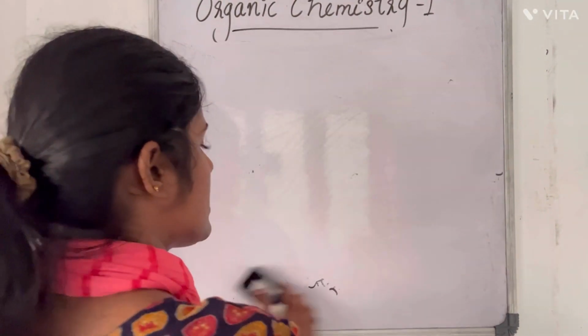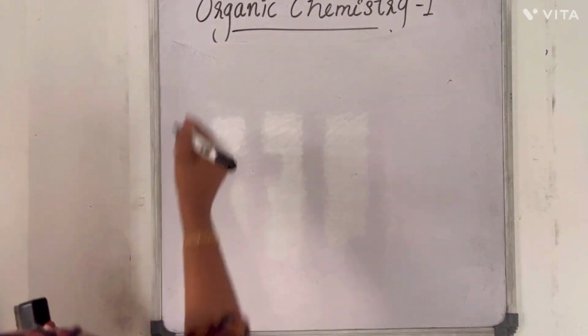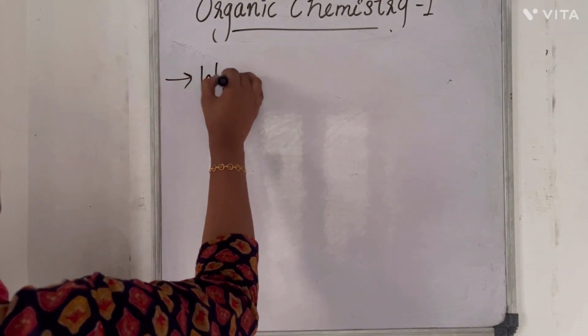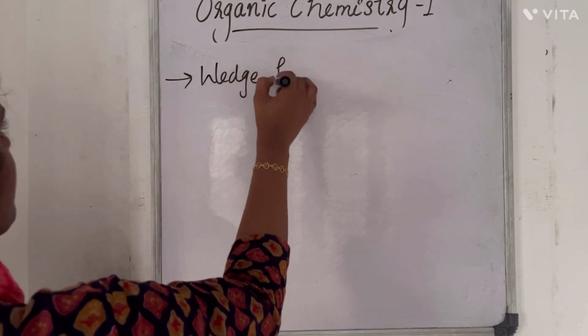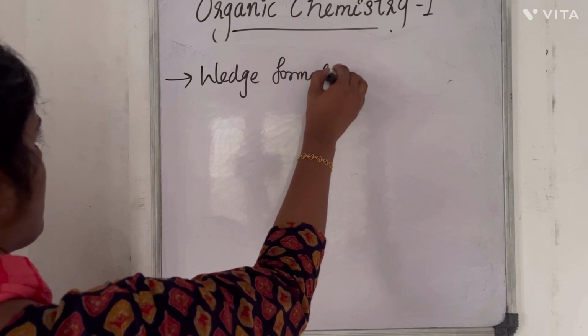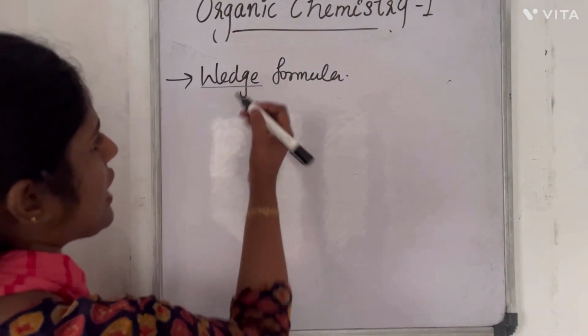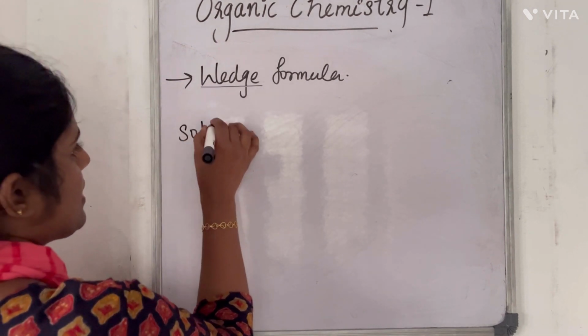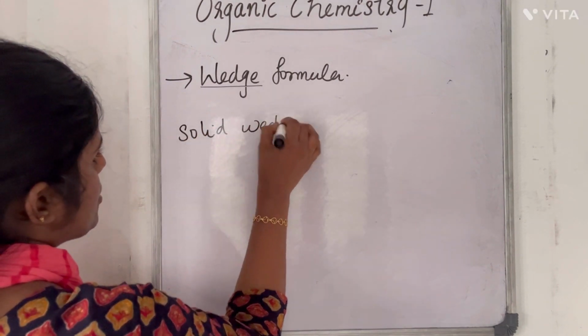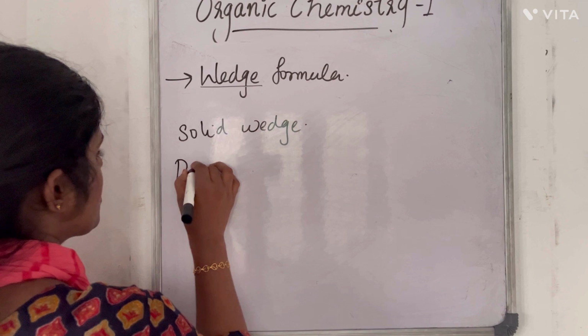The next is 3-dimensional representation, which includes the wedge formula. So wedge formula means we will have 2 types of wedges: solid wedge and dashed wedge.